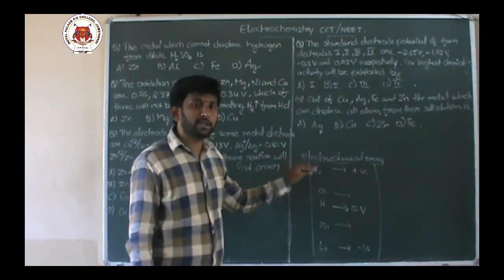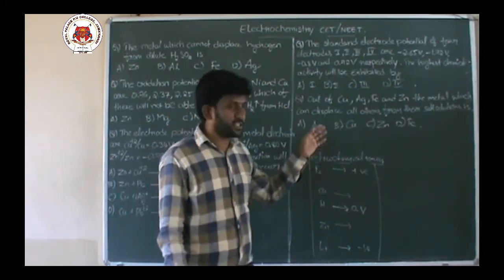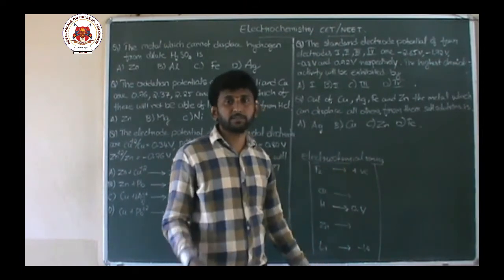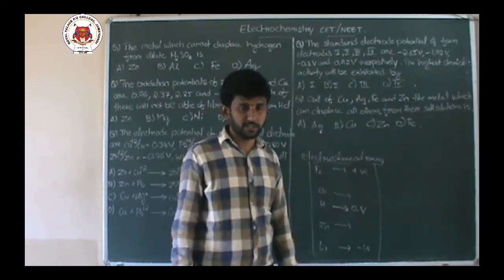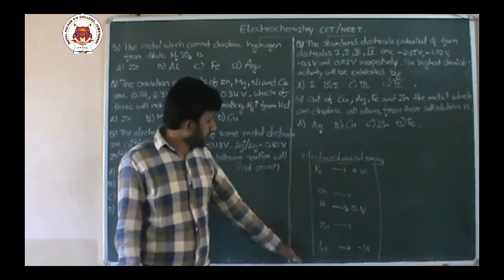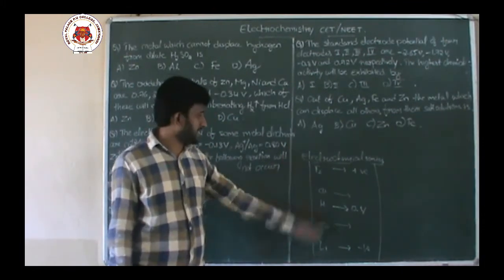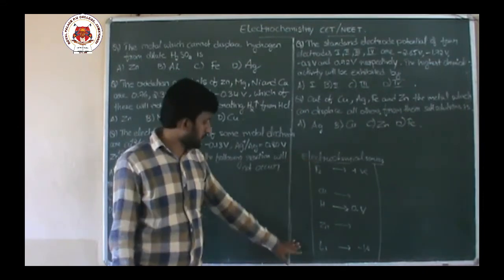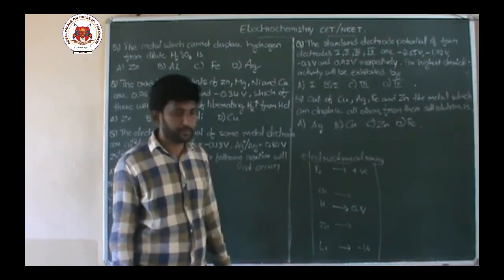So in this particular table you will find the elements arranged in their electrode potentials, meaning in their reduction potentials. So it is arranged either from fluorine to lithium. In some books it will be either in decreasing order or increasing order. Some books start with lithium, end with fluorine.